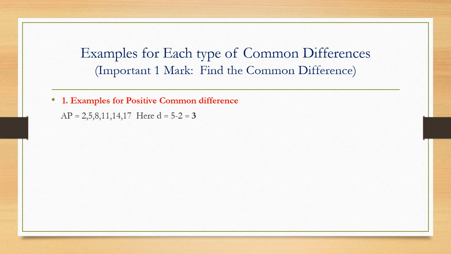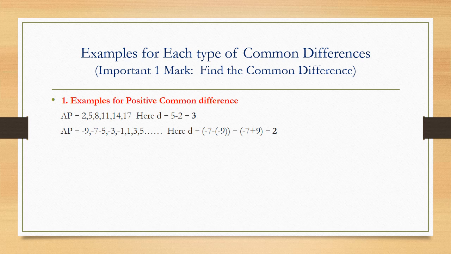Now, one noticeable fact in this example is whenever you see an AP that is in ascending order, you can identify that AP as an example for positive common difference AP. Now we are going to head towards the next example. In this I am considering an AP minus 9, minus 7, minus 5, minus 3, minus 1, 1, 3, 5 and so on. Here, even though we can see the numbers that are ascending in order, even this example is